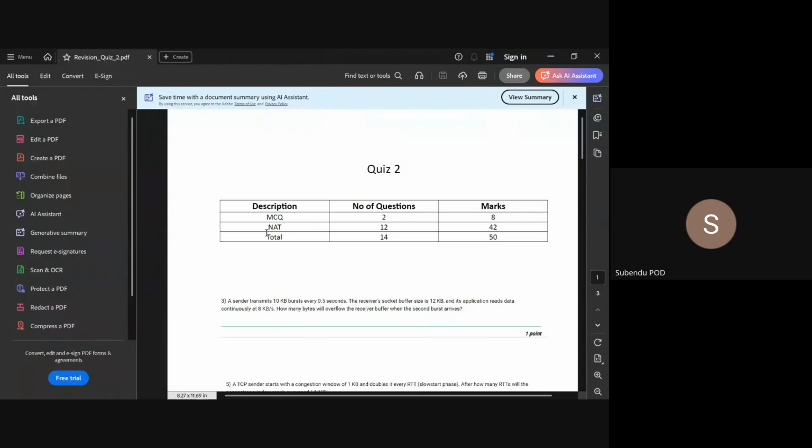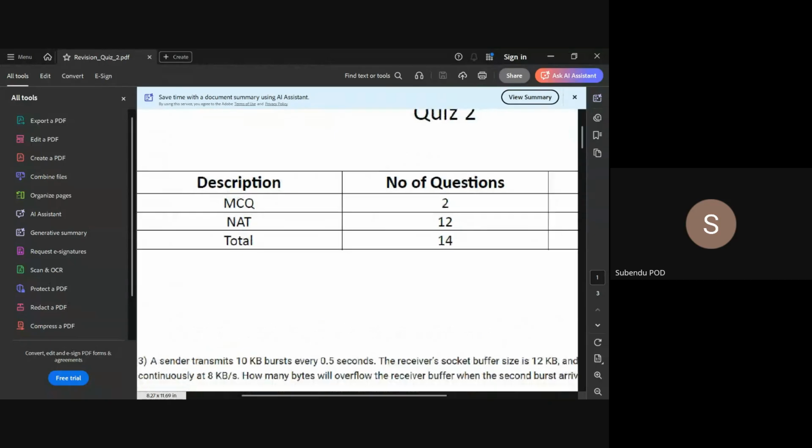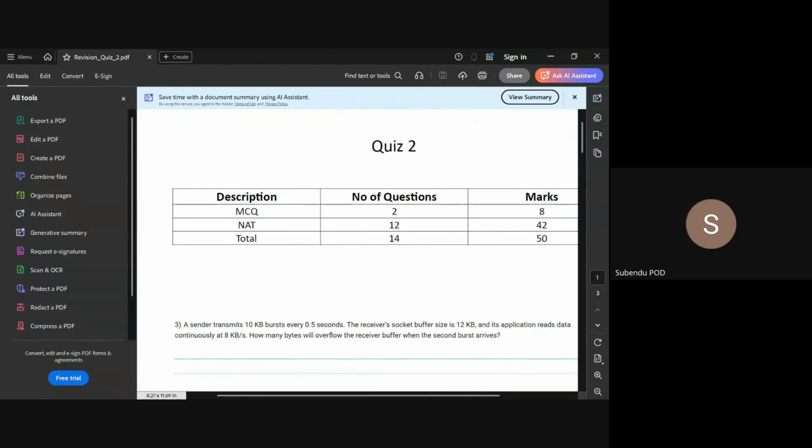So there will be quiz 2. There will be 50 marks in total, with 40 questions: 2 MCQs for 8 marks, and 12 NAT questions, that is numerical questions, for 42 marks. So you can see that most of the questions are NAT, like short answer questions.